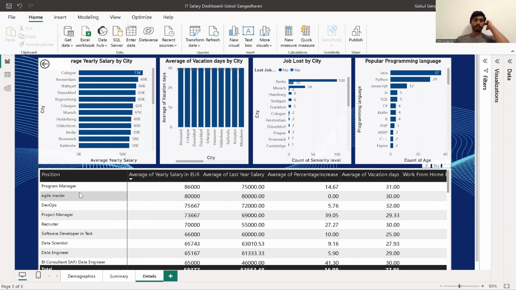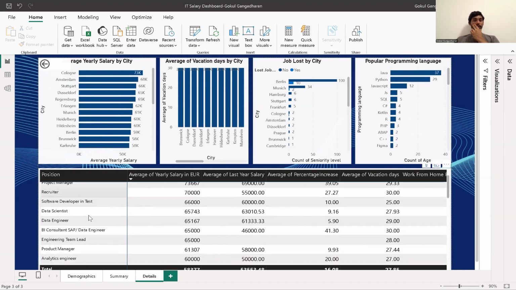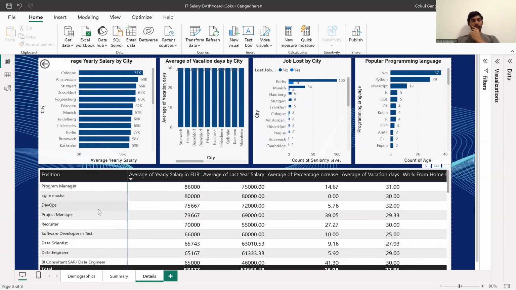From the respondents, the highest paid position for females is program manager, and we can see here that for females the highest paid positions are non-technical positions like program manager, agile master, project manager, product manager, and recruiter. Compared to males, males are getting paid higher in the technical positions, and females are getting paid more in the non-technical positions.